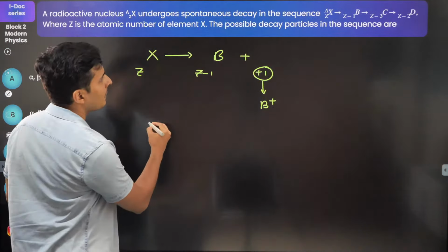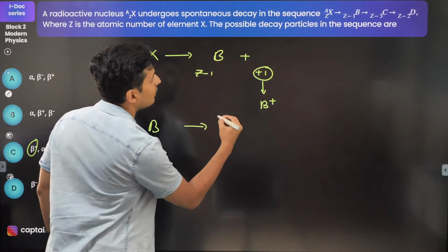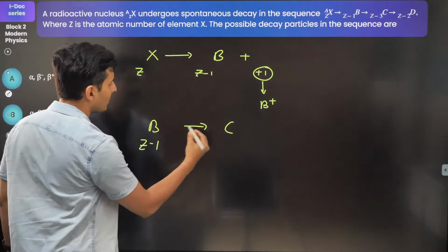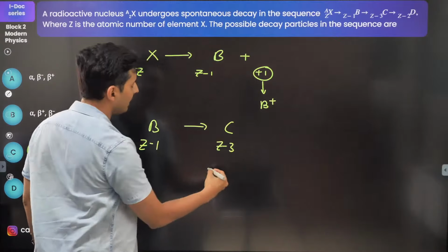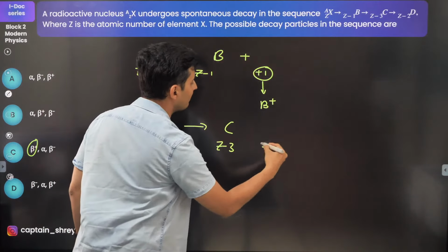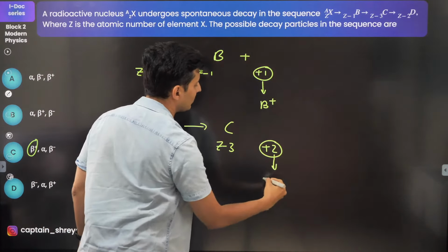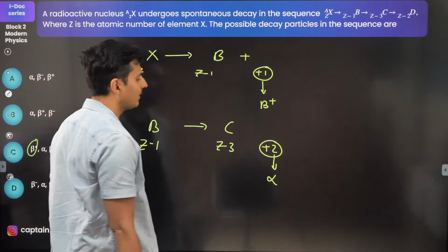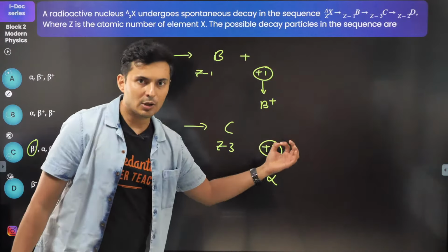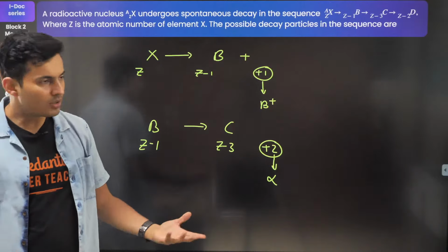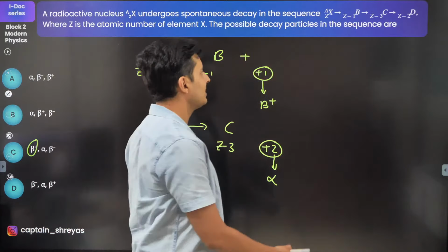Even if you try it out, if you go from B to C, it is Z minus 1 to Z minus 3, right? So what should you have? You should have something with plus 2. There is only one thing with plus 2 like that, and that's nothing but an alpha particle. Alpha particle has atomic number plus 2. That's all.